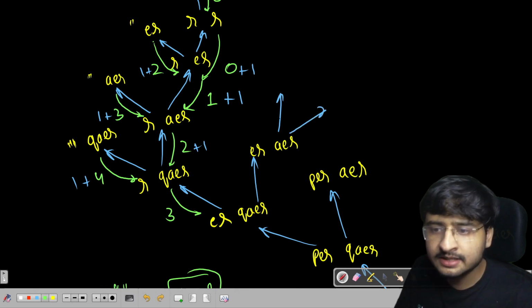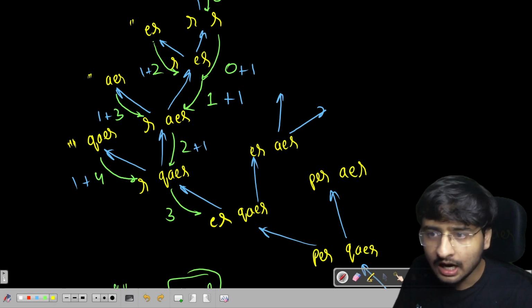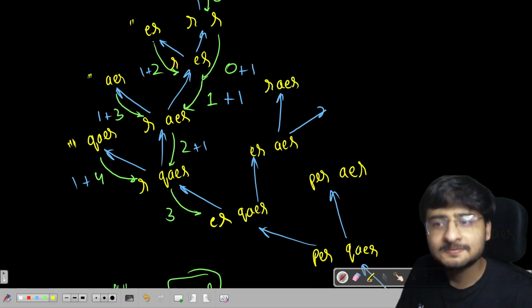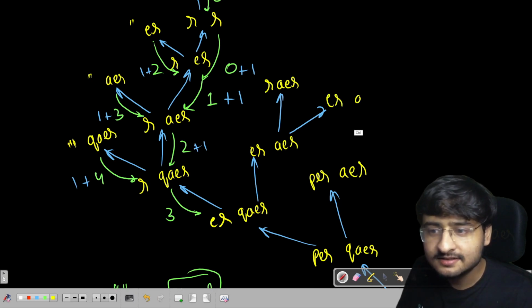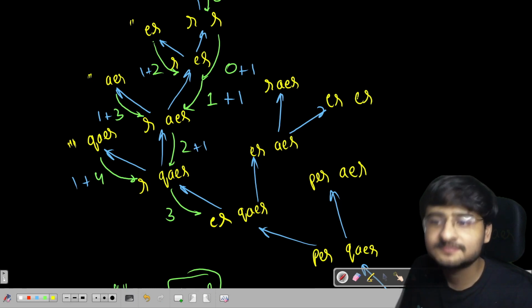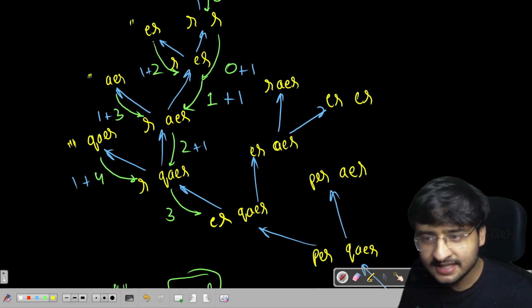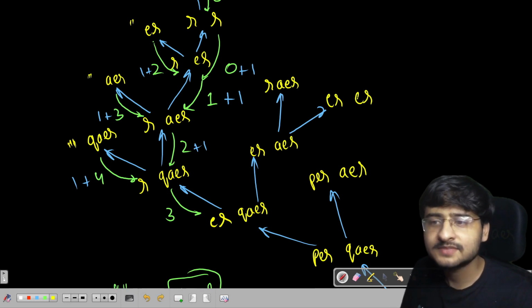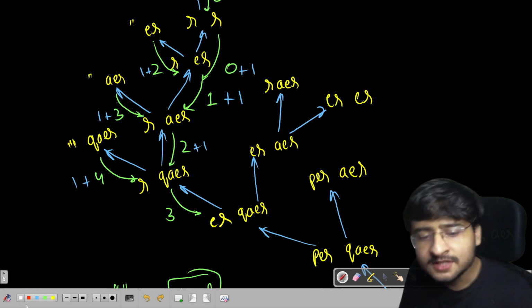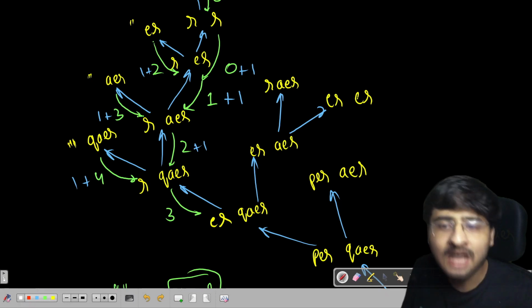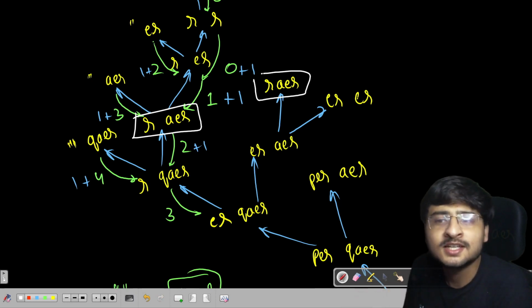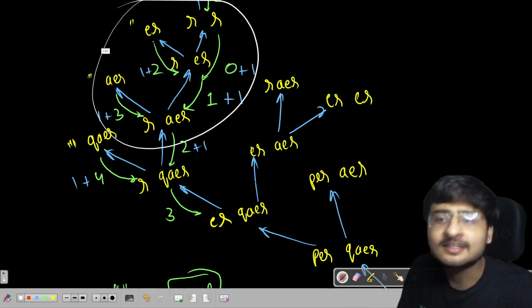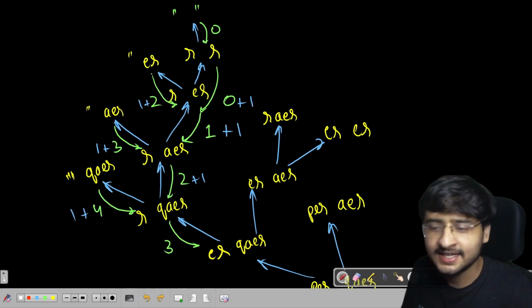So if I delete this E, the remaining strings are R and AER. If I delete this A, the remaining strings are ER and ER. Correct? Let's see. Can you observe the overlapping problems here? R, AER, R, AER. I've already calculated the solution. I don't have to make this tree again. That is memoization, right?